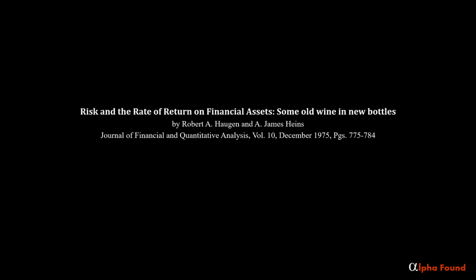How is this possible? After BJS, the next big paper is usually called Fama-MacBeth, published in 1973, meaning Eugene Fama and James MacBeth. The actual title is Risk, Return, and Equilibrium: Empirical Tests. And then there was Haugen and Hines, published in 1975, meaning Robert A. Haugen and A. James Hines. They wrote Risk and the Rate of Return on Financial Assets: Some Old Wine in New Bottles. There were many other lesser-known but important papers written at this time. In addition to the authors already mentioned, George Douglas, Marshall Blume, and Irwin Friend are significant, as well as others.